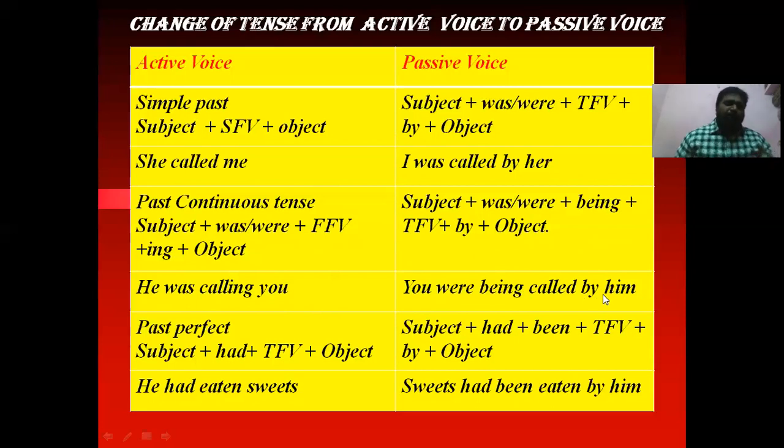Okay. Next, past perfect. Past perfect structure, subject plus had plus third form of a verb plus object. So in passive voice, subject plus had plus been plus third form of a verb plus by plus object. Okay. He had eaten sweets. Sweets had been eaten by him. So like that we will get.